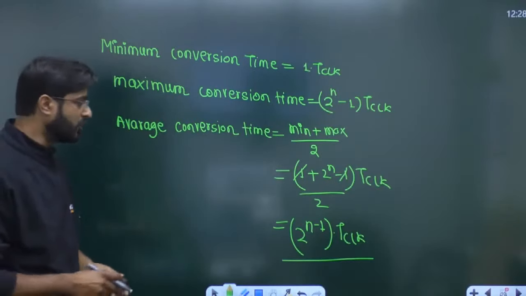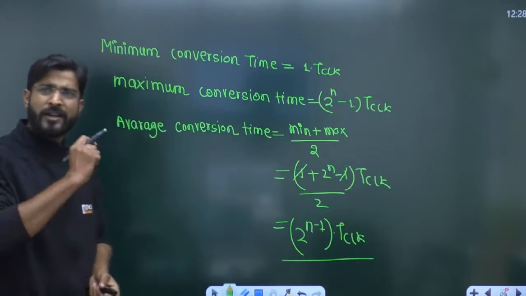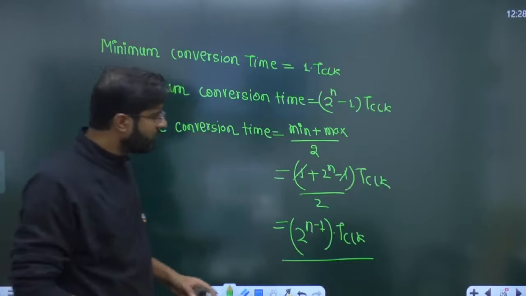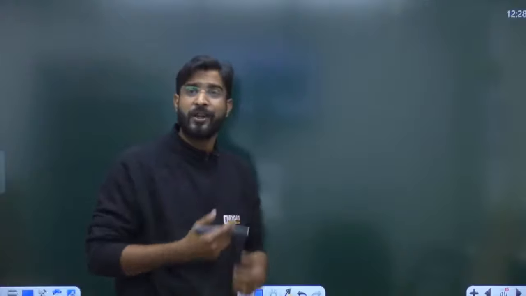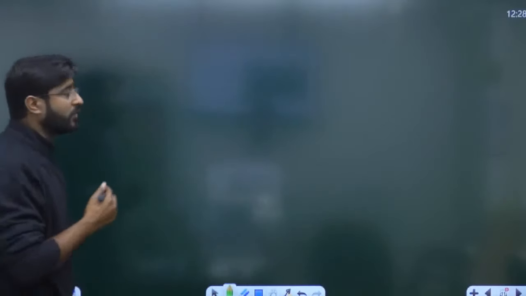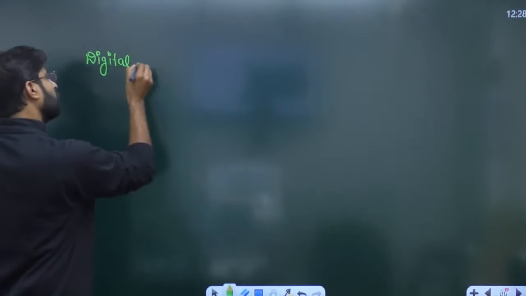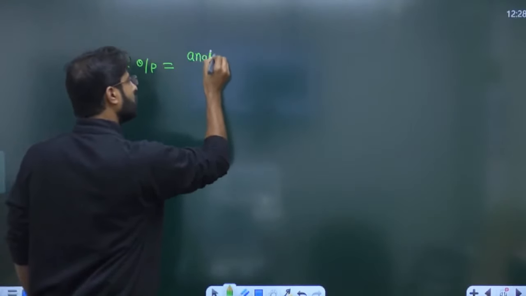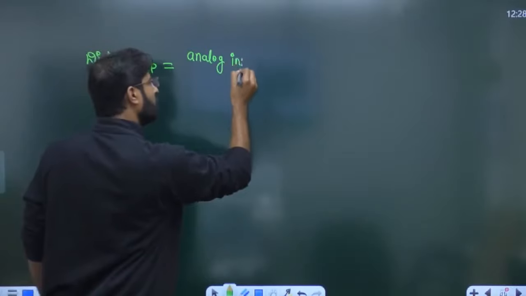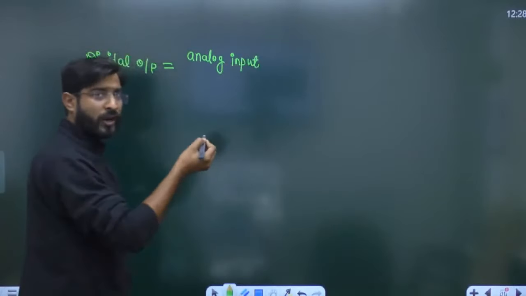This is the first type of question we can expect. The second type of question we can expect is: sir, if analog input is given, then what should be the decimal or digital equivalent? So guys, everyone try to understand. If you want to discuss the digital output, you have to remember the analog input, and after that we'll discuss the question also, right?